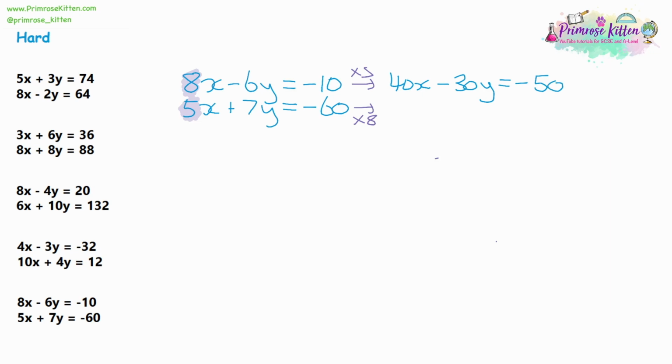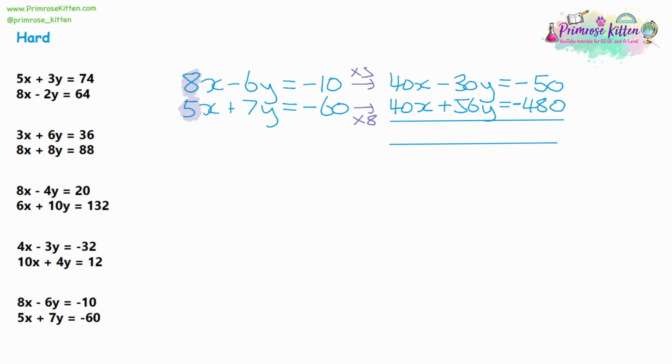Multiplying the bottom by 8, so 5 times 8 would be 40, that's 40x. 7 times 8 is 56, so 56y. And then 60 times 8, well 6 times 8 is 48, so 60 times 8 will be 480. Now we're going to set up our column method.